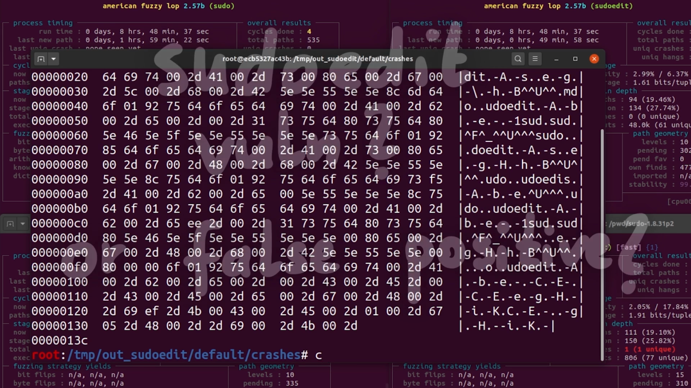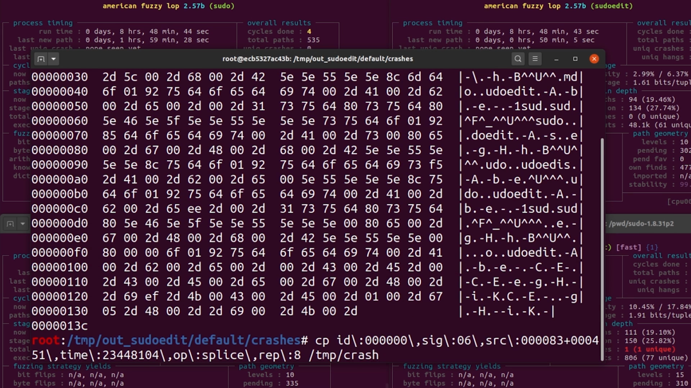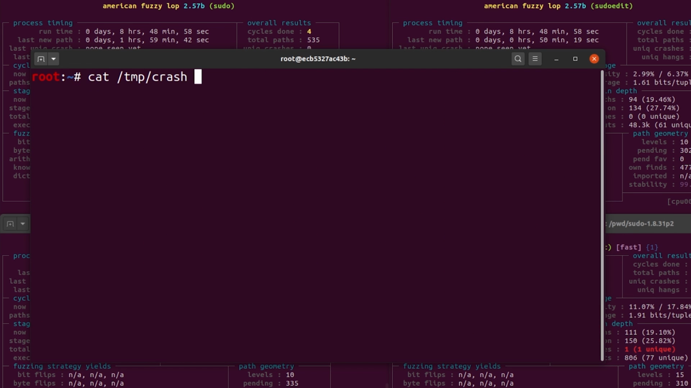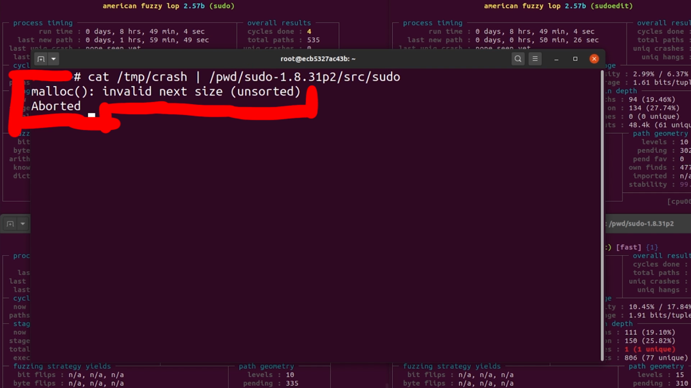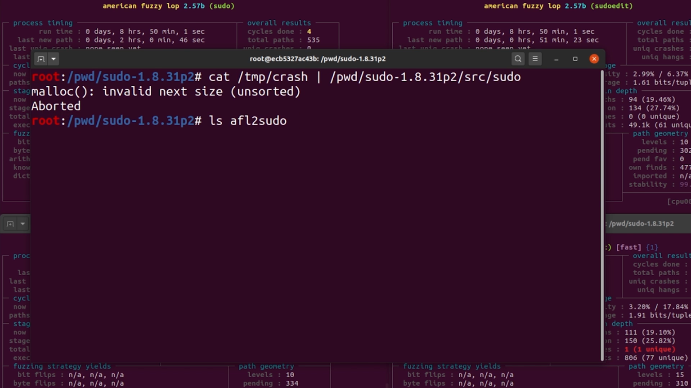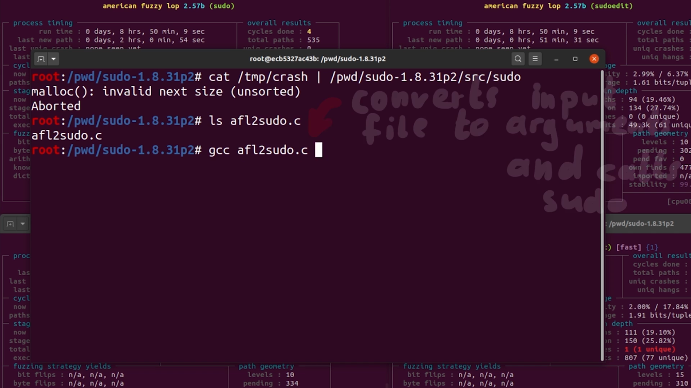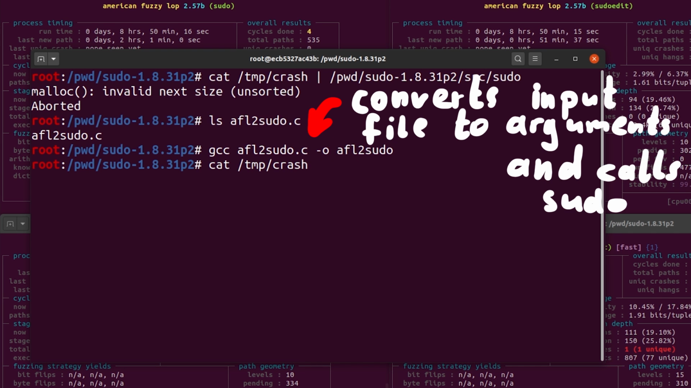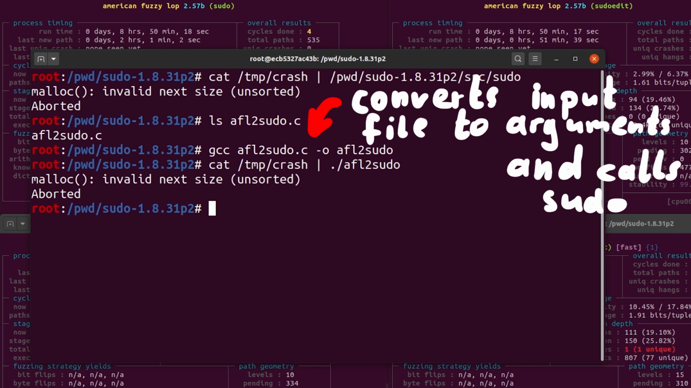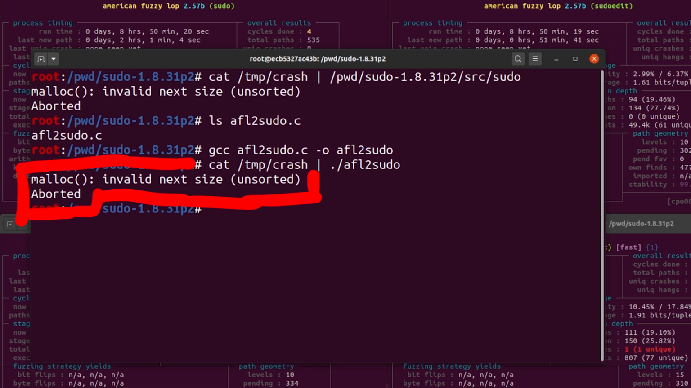Or maybe this is a false positive and this is not really a crash. So let's try it. I copy this crash to /tmp/crash, then I cat the file to send the data as input to the instrumented AFL sudo binary, and we get a malloc error: invalid next size (unsorted), aborted. Now maybe this is just again a thing with our instrumented binary. So let's try it with our AFL sudo wrapper, which sets up the arguments and calls the real installed sudo. And when we do that, we also get a malloc error.